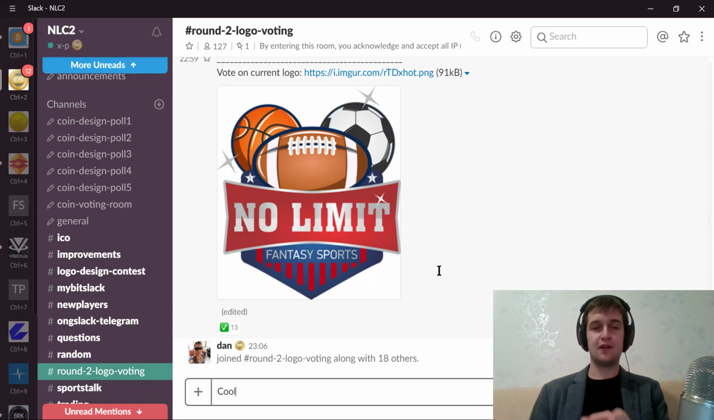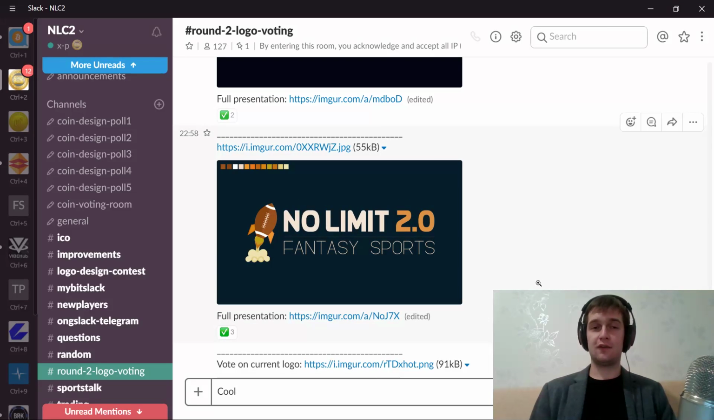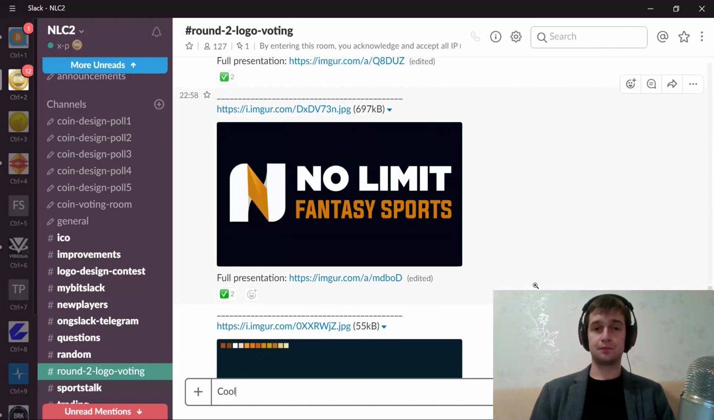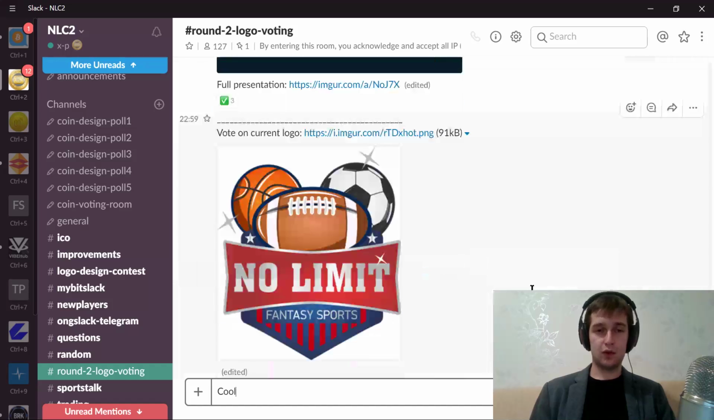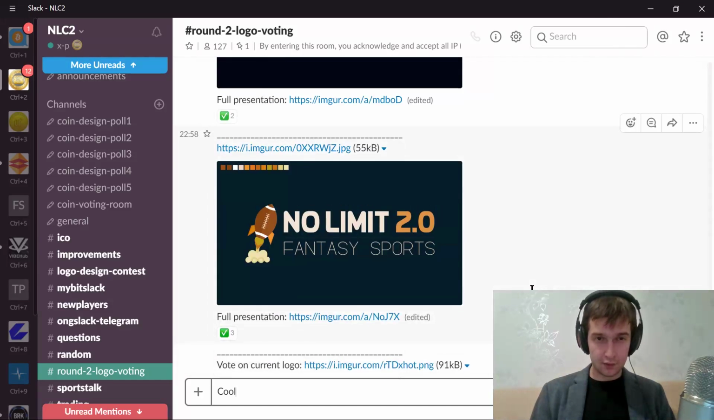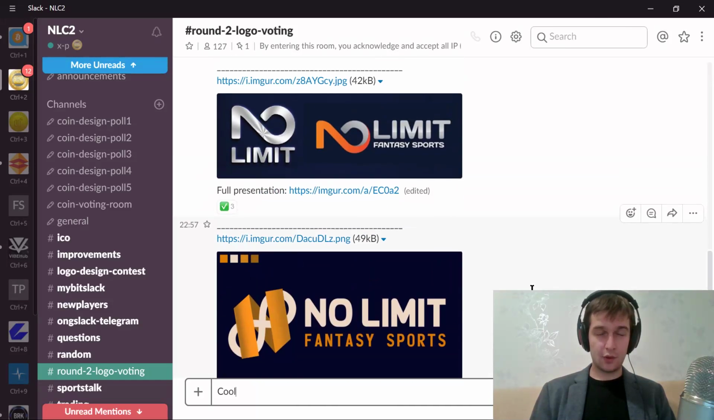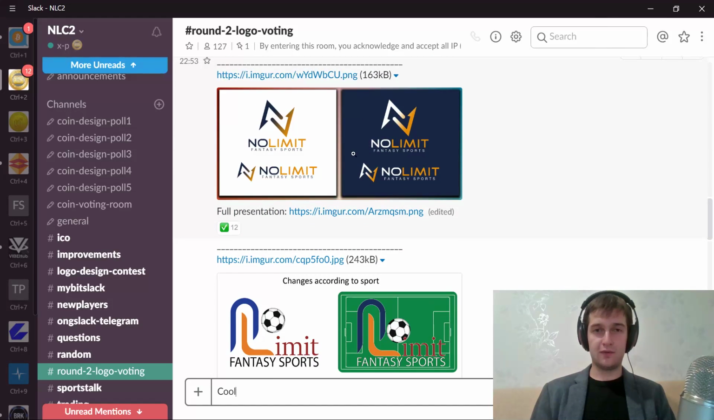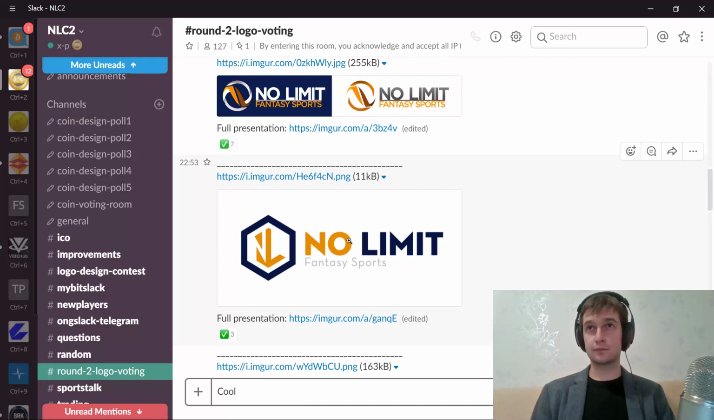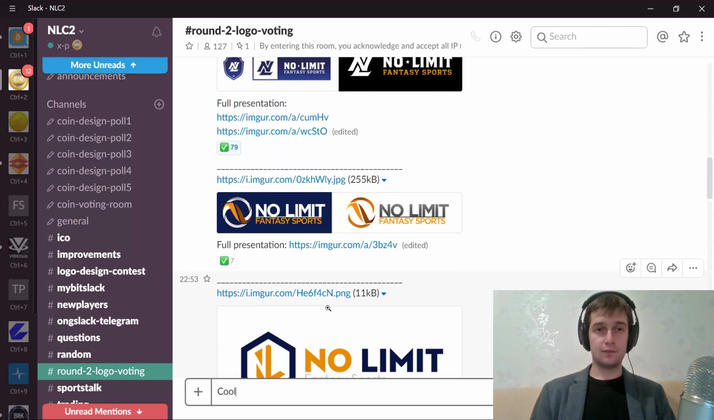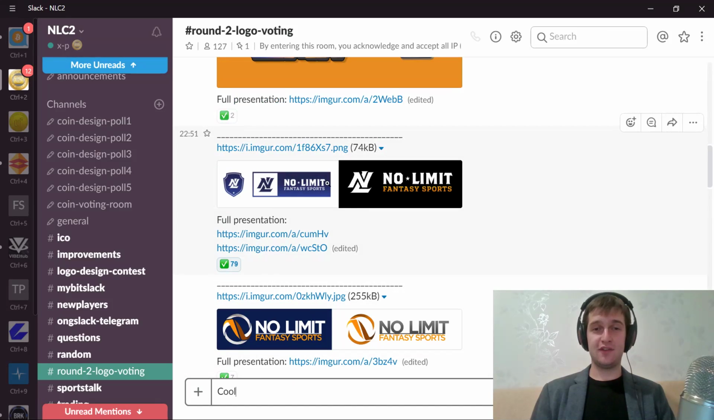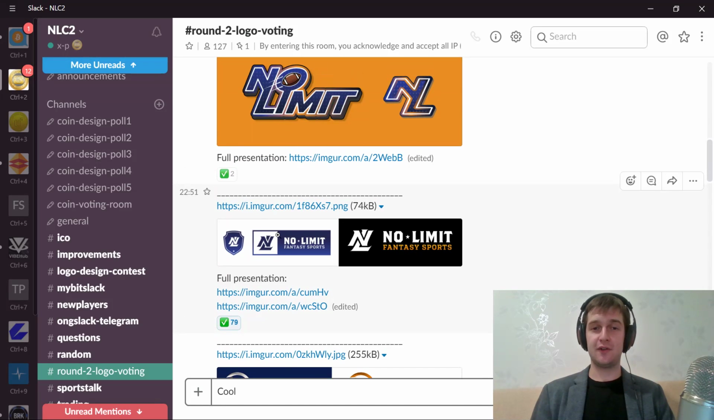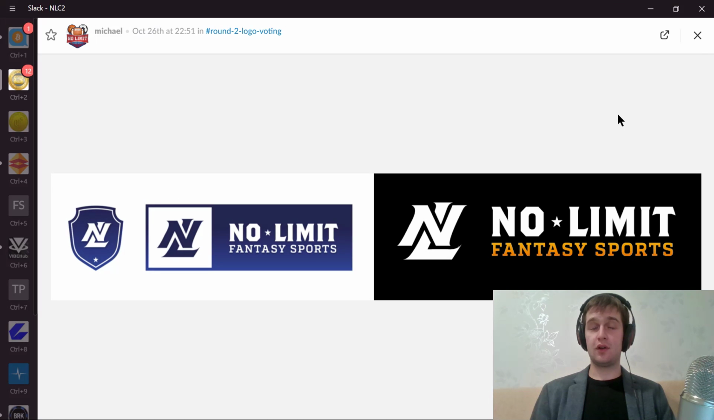And you see this is the previous No Limit Coin logo, and you can choose that one if you wanted to stay the same, or you can choose any of these that made it to round number 2. This one has 13, and the old one also has 13. All these don't have many, but this one has 12. This is a very modern design. And this one has 79, so this is most likely going to be the winner of the actual logo.